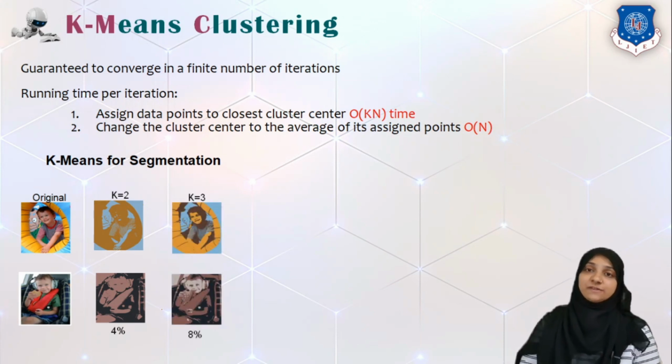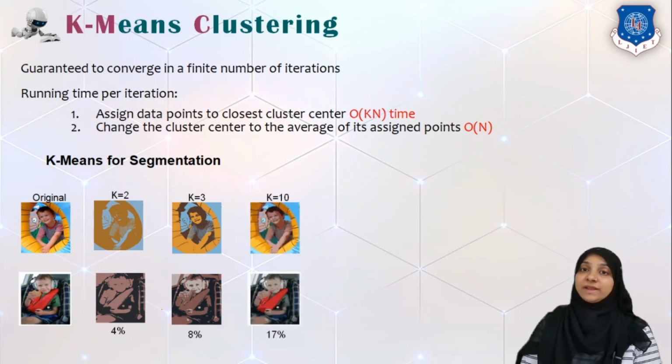If we increase k to 3, we are able to identify three different kinds of regions with three different colors, such as yellow, blue and grey. And if we keep on increasing k, for example a k value of 10, we will be able to identify 10 different regions with 10 different intensities of a color. Hence, if we keep on increasing k, the pattern we intend to find might vanish.